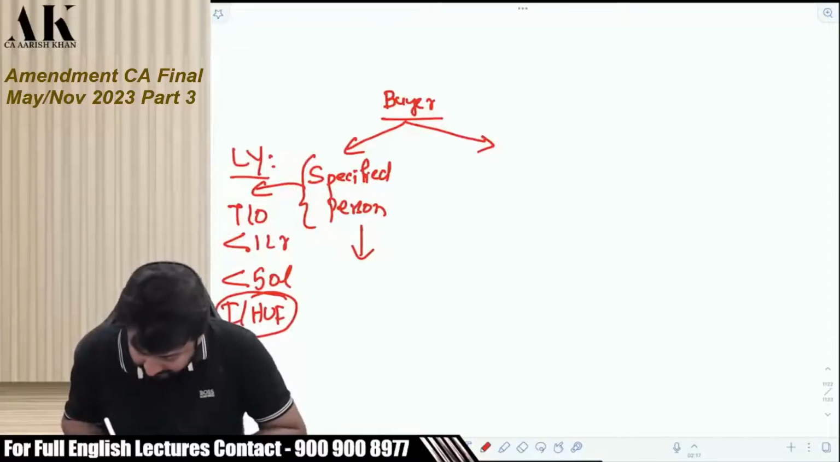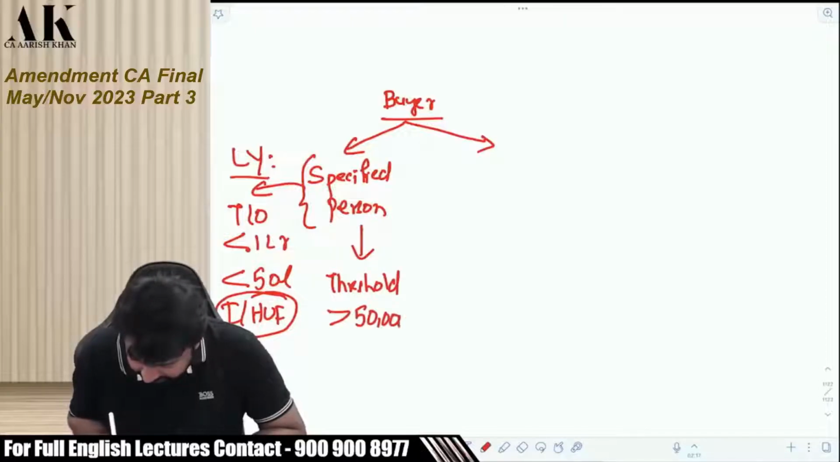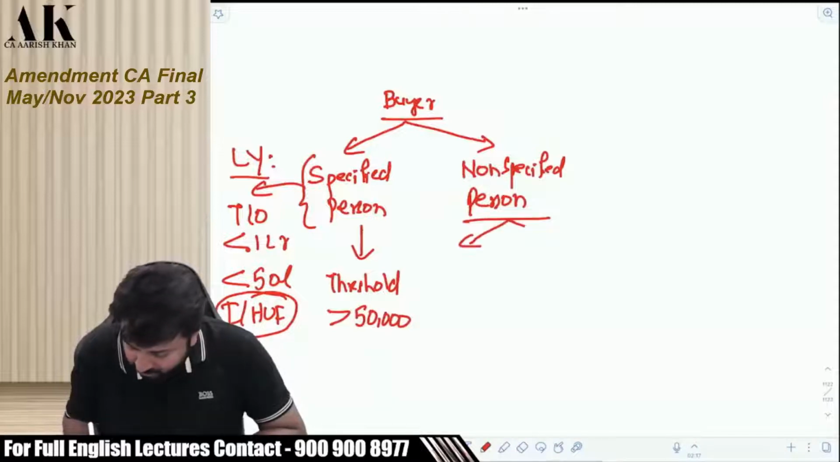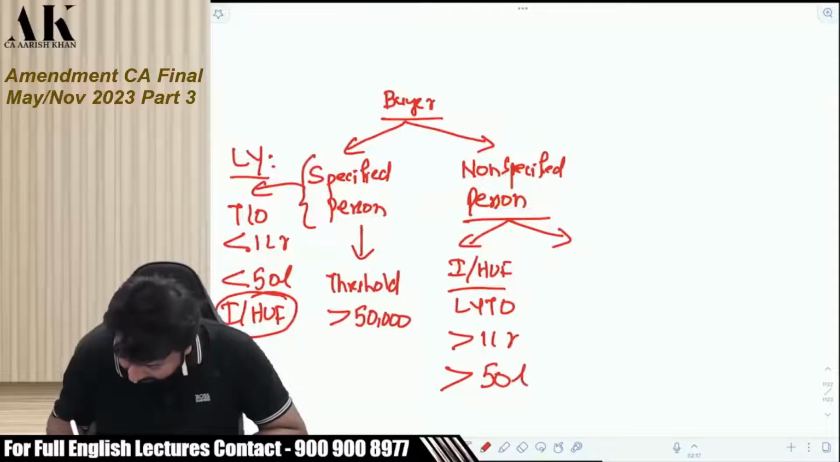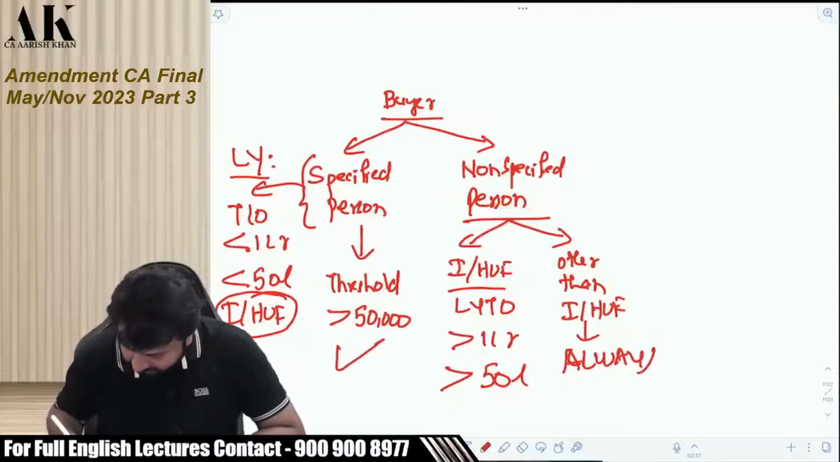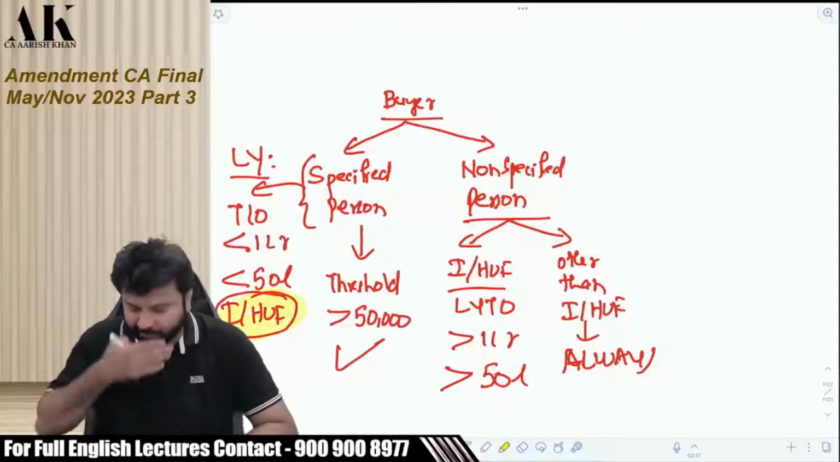So, if he is a specified person, then the threshold is greater than 50,000 rupees. When will he become a non-specified person? He will become a non-specified person in two cases. In case of individual or HUF, if last year's turnover is greater than 1 crore or greater than 50 lakhs, or if it is other than an individual, then always. Because this relaxation of 50,000 is only for individuals and HUFs, not for everyone.